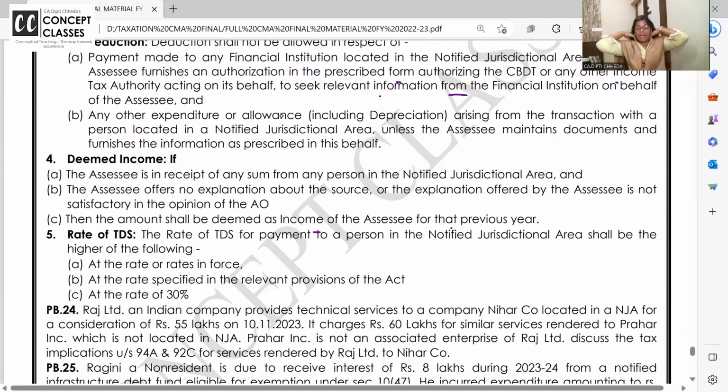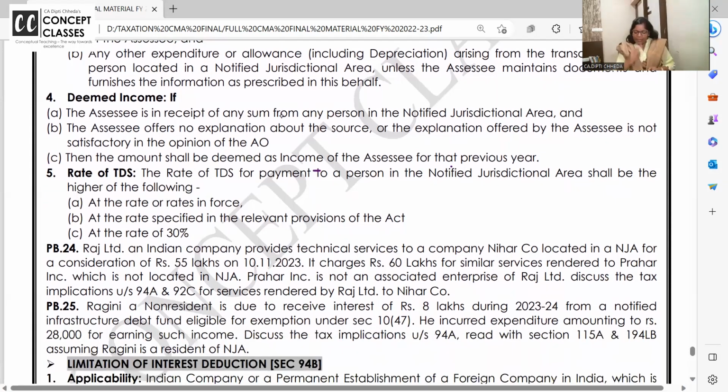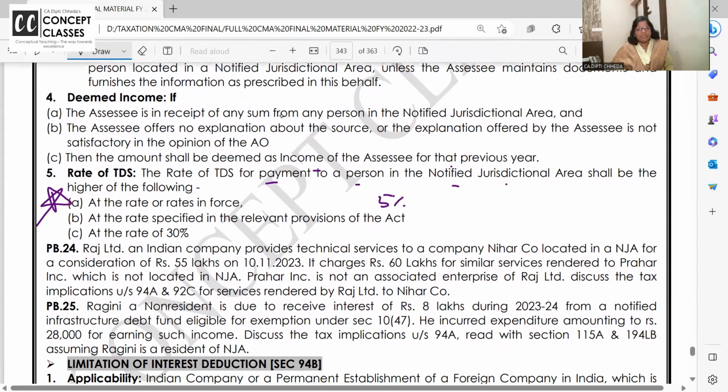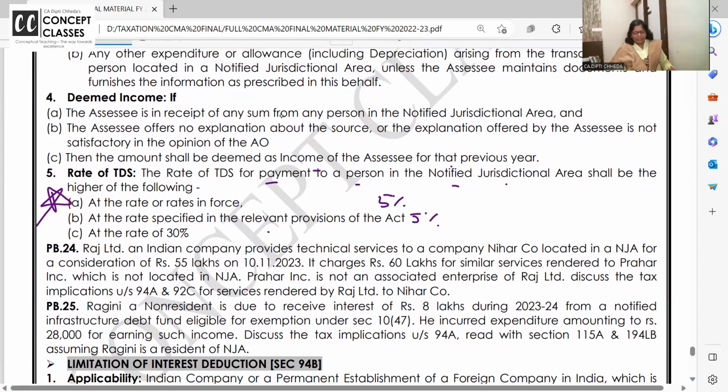अगर आपको NJ से कोई income, कोई पैसे आए, amount आए, and you are not able to explain कि कहाँ से आए हैं, क्या है, तो this will become taxable. Rate of TDS, mark this, very important, ये exam में आ चुका है, objective question. Rate of TDS for NJ shall be rate in force, say 5%, अभी जो infra bond पे बताया. Rate specified in the act में भी 5% है, or at the rate, whichever is higher.